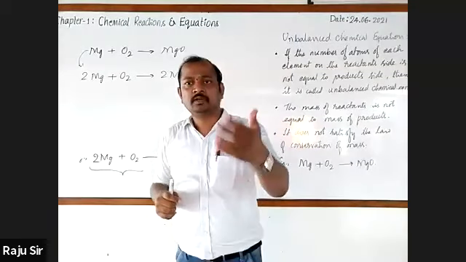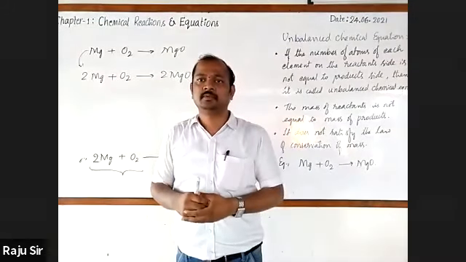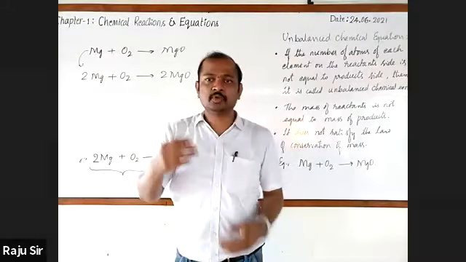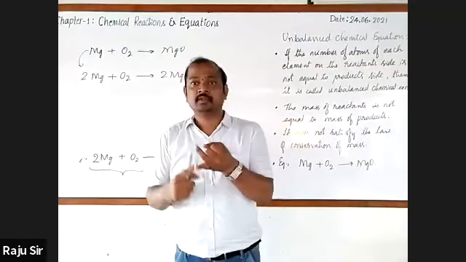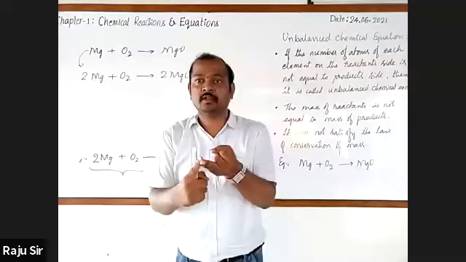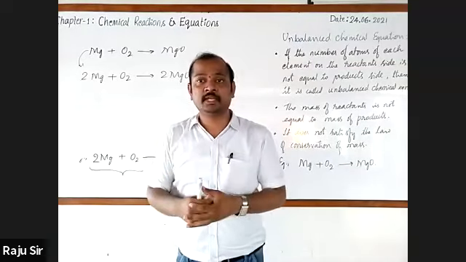Dear students, to balance a chemical equation, we have different methods: one is the algebraic method, second is the electron method, then the oxidation method, then the hit and trial method.